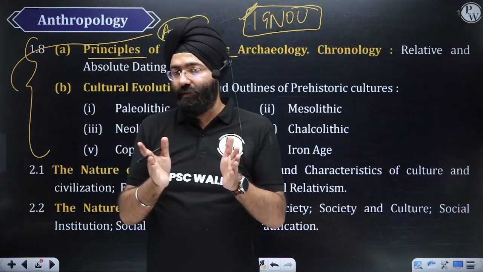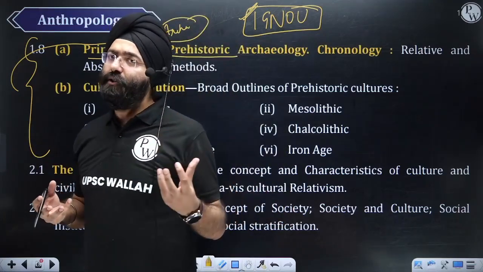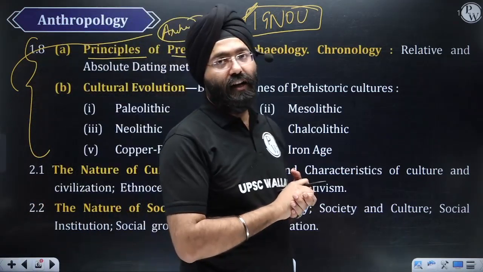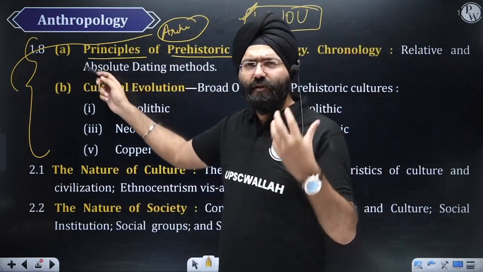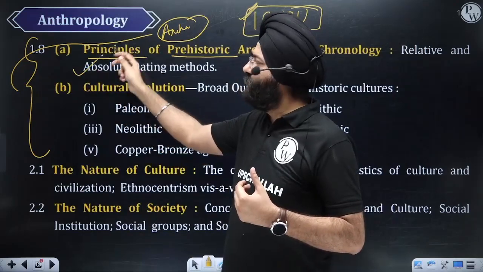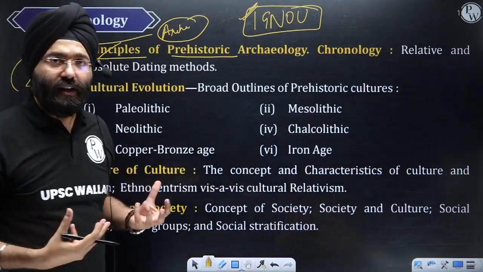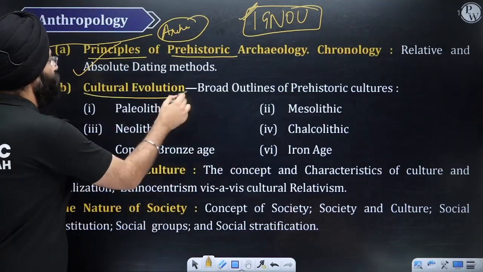It is a reference medium, like you have to take one item in comparison to the other. Absolute dating helps you find out an approximate age of that particular entity or material remain. Various methods are going to be there, and we will explain in a very coherent manner how you have to study that and how the questions are asked when we study in the lectures. Next is cultural evolution.